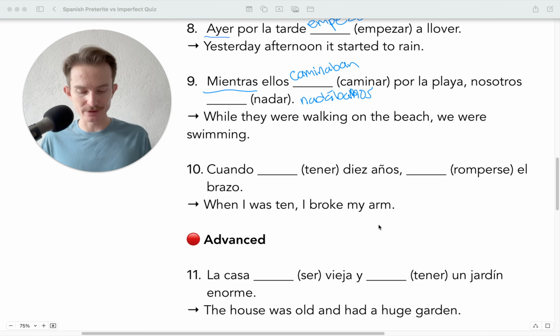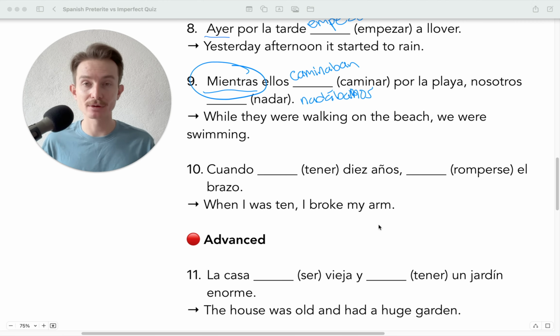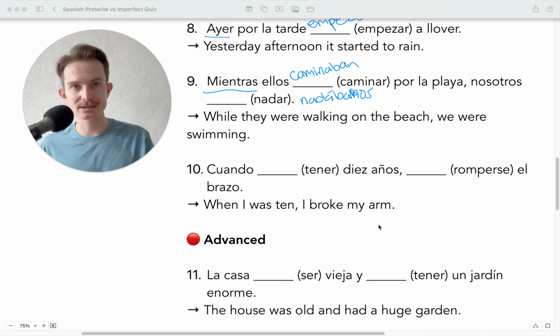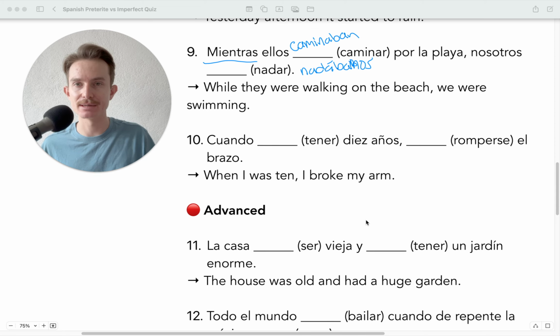Okay, notice how there's nothing really specific here, letting us know a specific time period. The only thing we really have going on is that mientras, okay, meaning while. Okay, so mientras ellos caminaban por la playa, nosotros nadábamos. Both ongoing actions in the past.